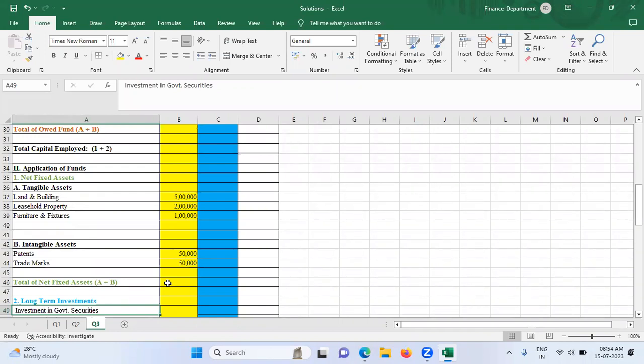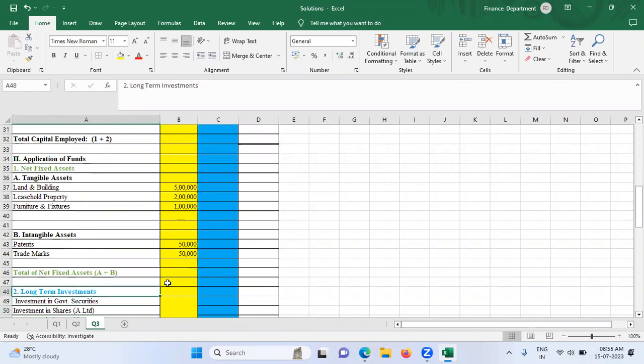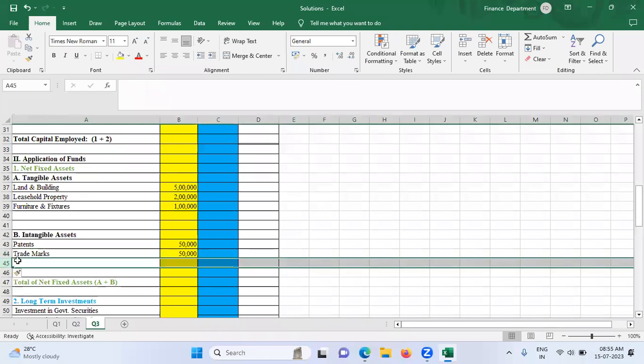Yes, copyright is there. I wrote patents, trademarks. Yes, I missed out copyright, so I have to also write copyright. Right. Let me also add copyright. Copyright. And what is the amount